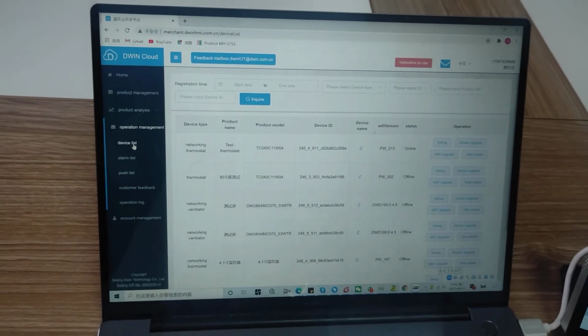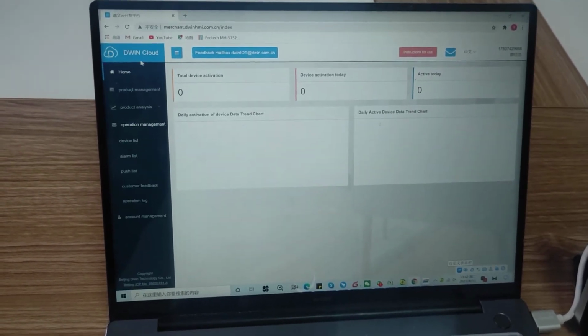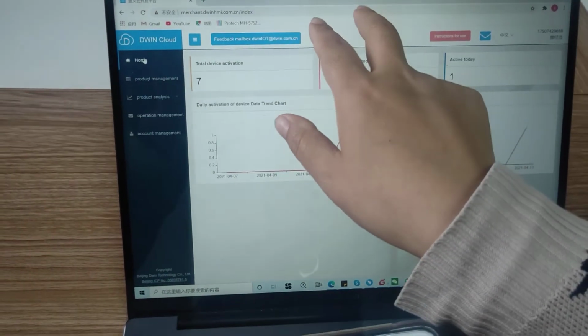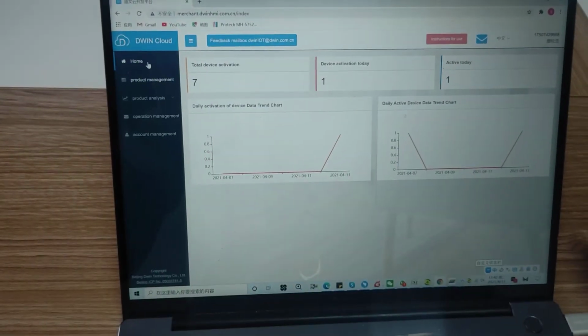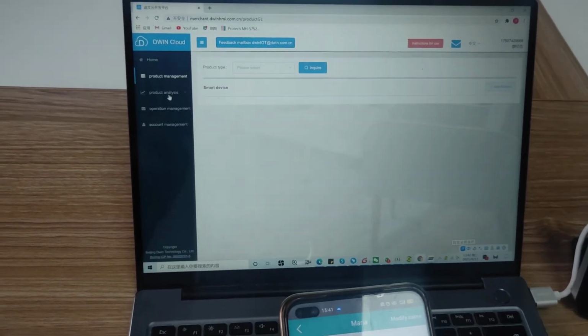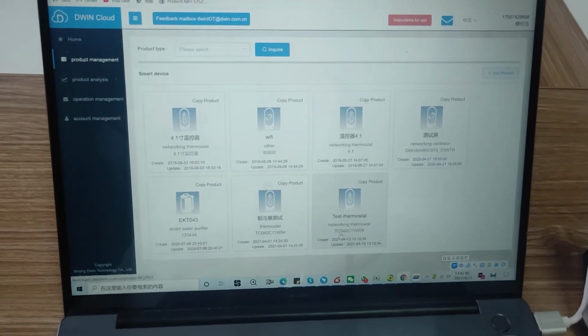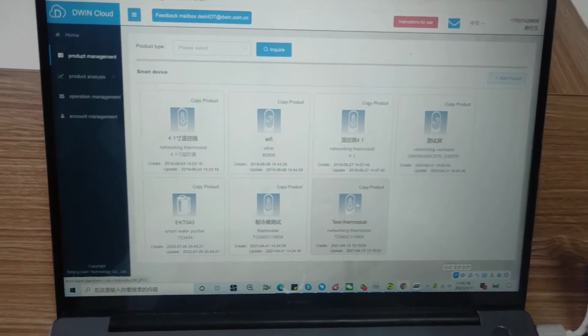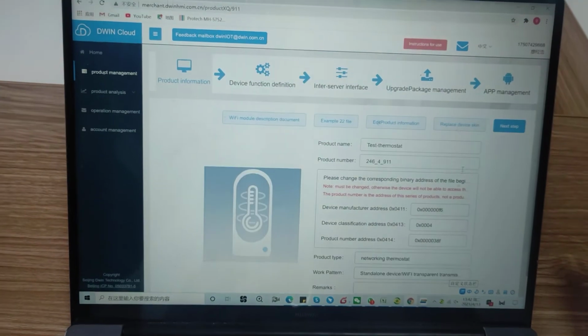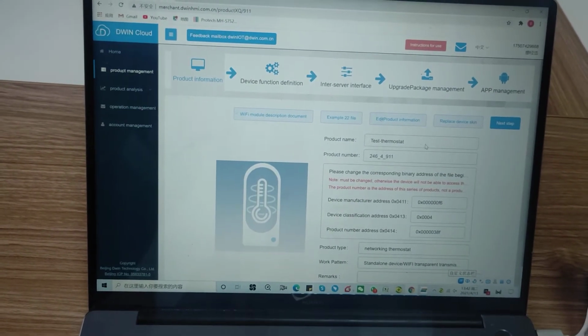So here, this is the DWIN cloud platform. Okay, that's the most.